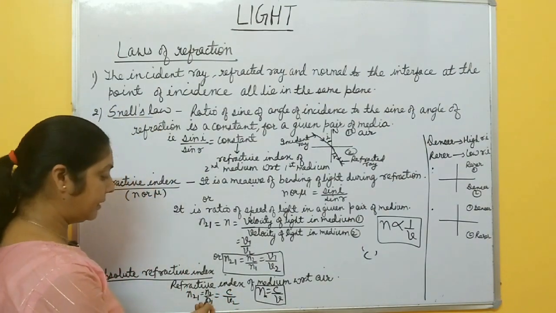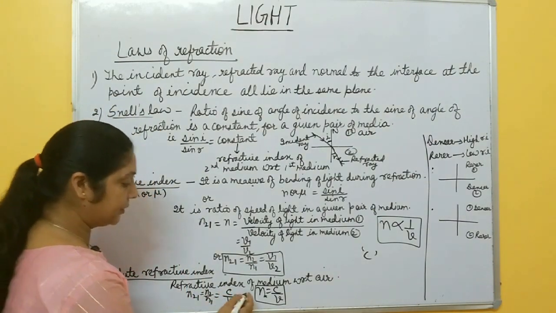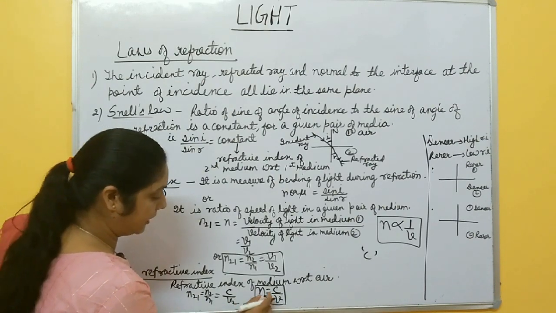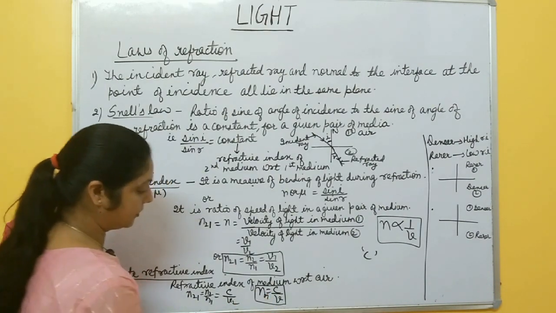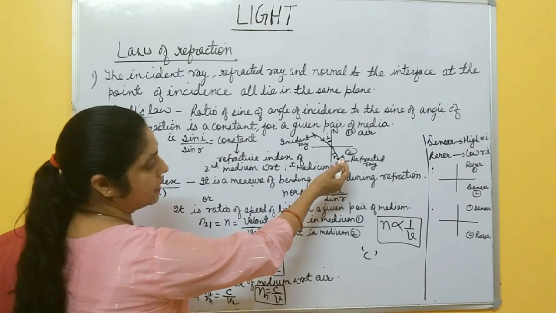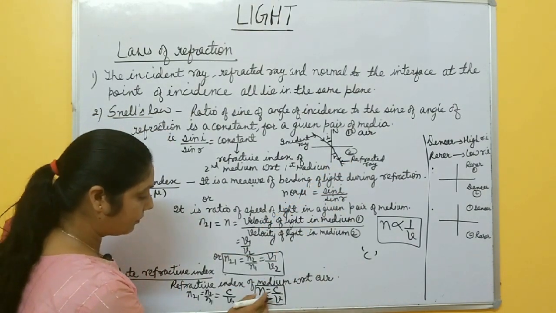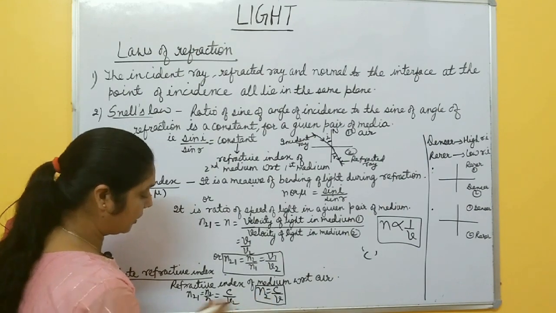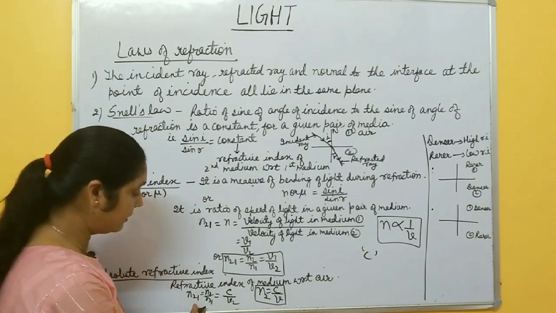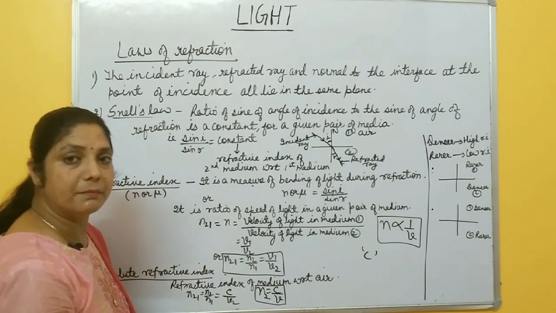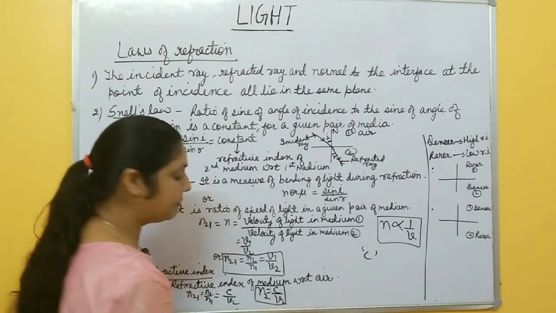So you can simply write n2 equal to c by v.